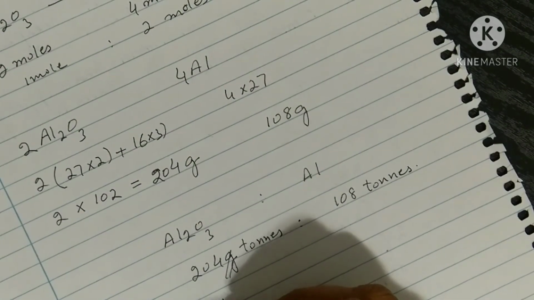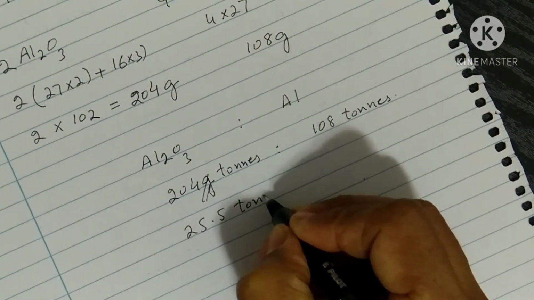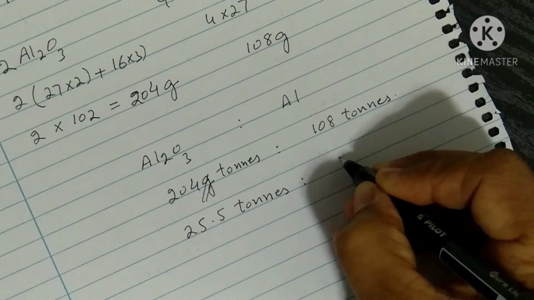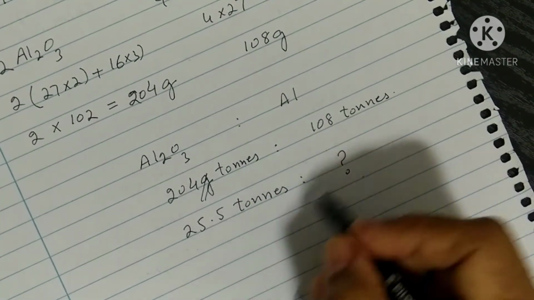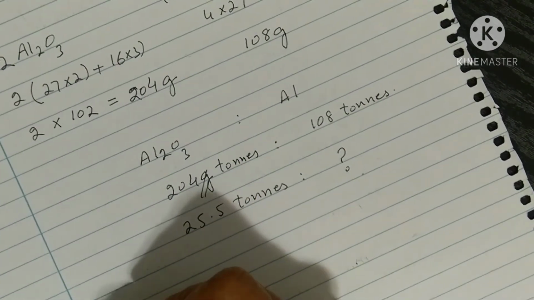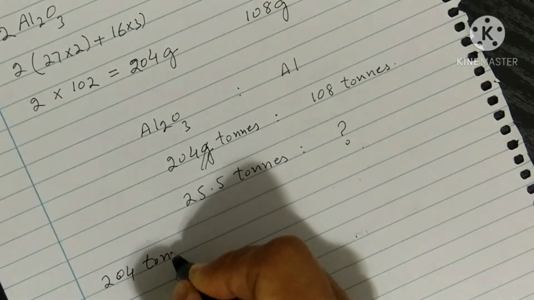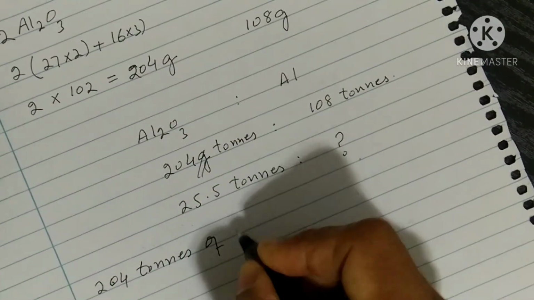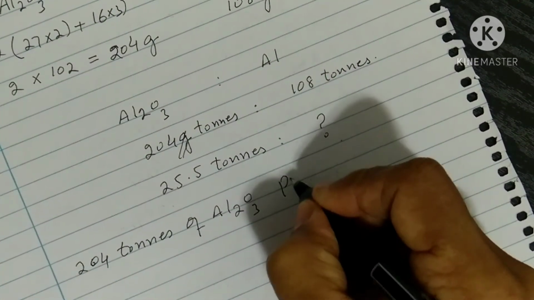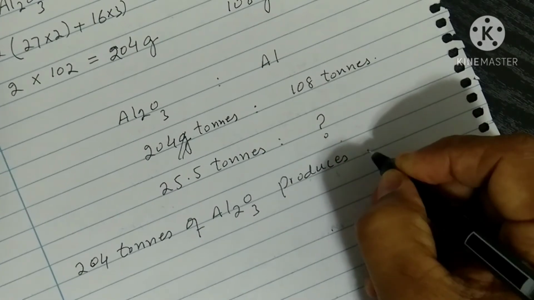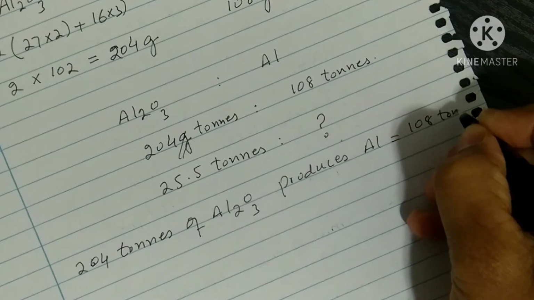And 25.5 tons will produce how much aluminium? So 204 tons of aluminium oxide produces aluminium metal 108 tons,